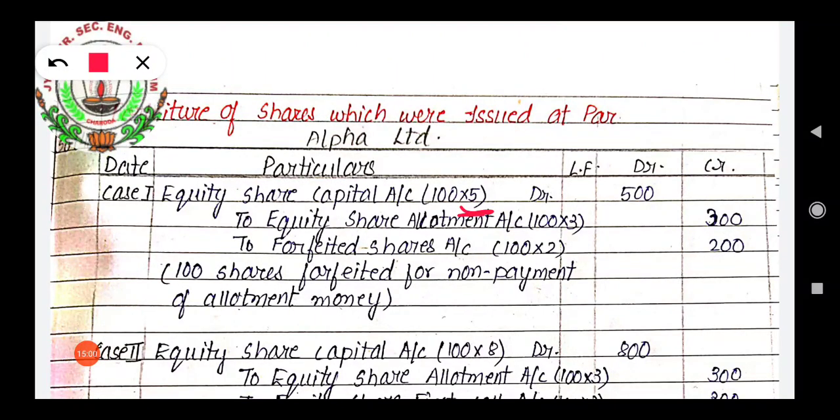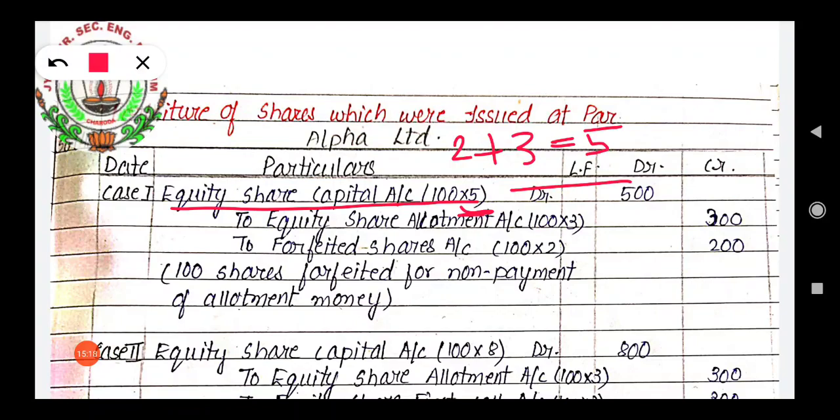So what is that application money? That is 2 rupees. Allotment is 3. So 2 plus 3 is 5. So here equity share capital we will write 5 rupees. So 100 into 5, 500.